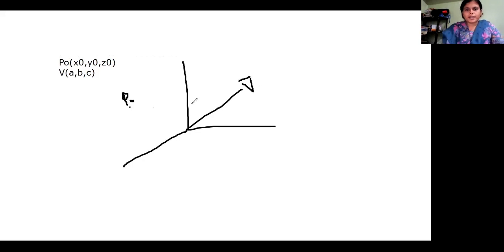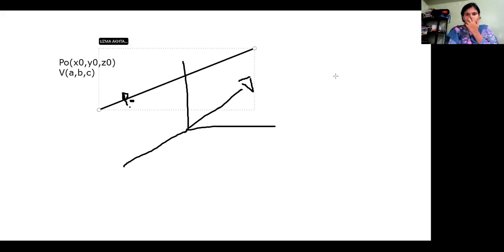Okay, now this is a direction vector. In this direction our line should pass through. Okay, so let us draw this. How are you going to draw the equation of a line which must pass through this point P naught, and it must be in the direction of AB? Okay, so now if I want to find an equation of a line, this is what we are getting with the figure itself. That is, it is in the direction of V bar and it passes through a point P naught.